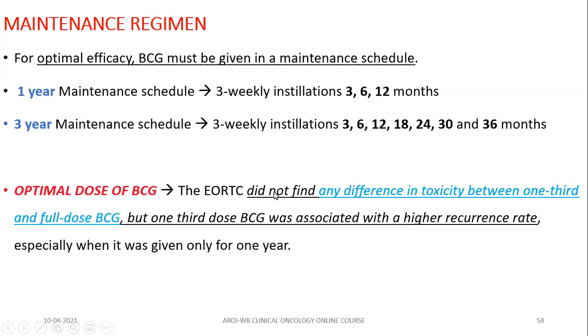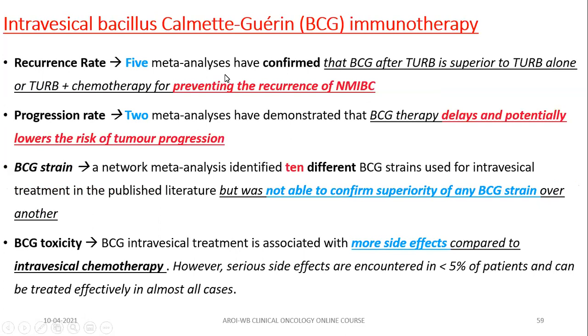Optimal dose: the EORTC did not find any difference in toxicity between one-third and full dose of BCG, but one-third dose BCG may be associated with a higher recurrence rate, especially if given for 1 year. I already mentioned that intravesical BCG does decrease the recurrence rate compared to TURBT or TURBT plus chemo, as well as it decreases the chance of progression. It delays and potentially lowers the risk of tumor progression. There are 10 different strains, and there is no confirmed superiority of one BCG strain over another.